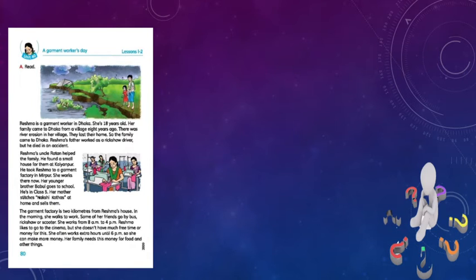This is actually question and answer. With this symbol, you can understand this is question and answer. According to this text, we can find out the answer to what is given here. So, first question: why did her family come to Dhaka? Here you can easily get the answer.